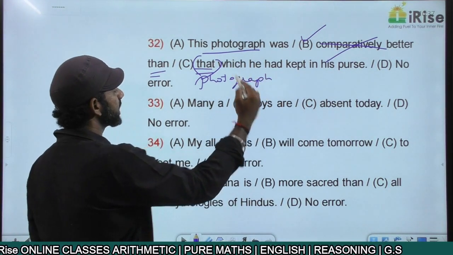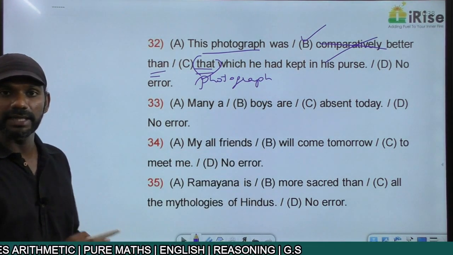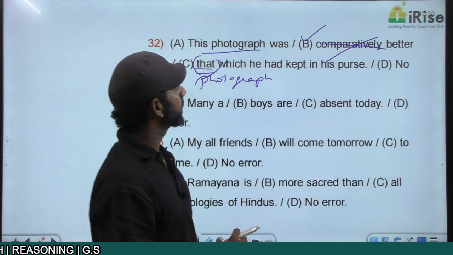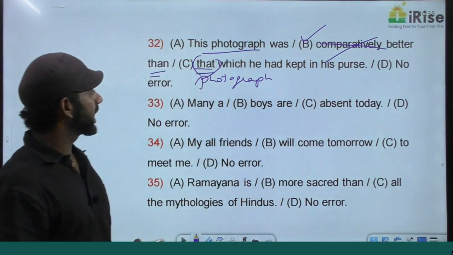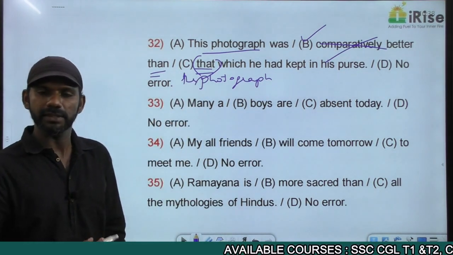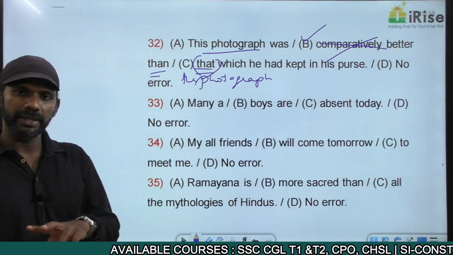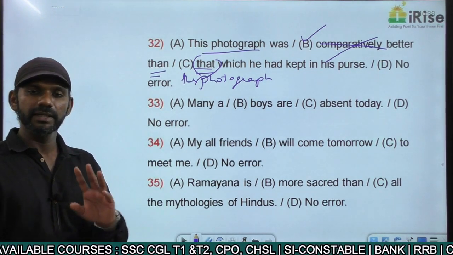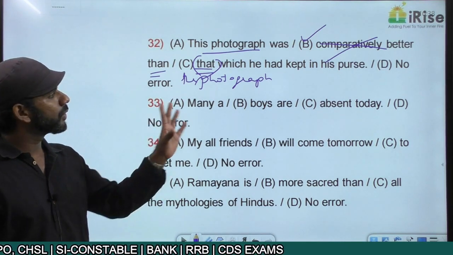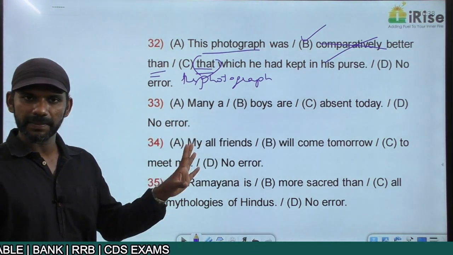We are not using the noun photograph again just to avoid redundancy. This photograph was better than that. That means the photograph which he had kept in his purse. So two entities are getting compared here. One is this photograph. The other one is the photograph which he had kept in his purse. Completely fine. Now the whole statement is grammatically correct.